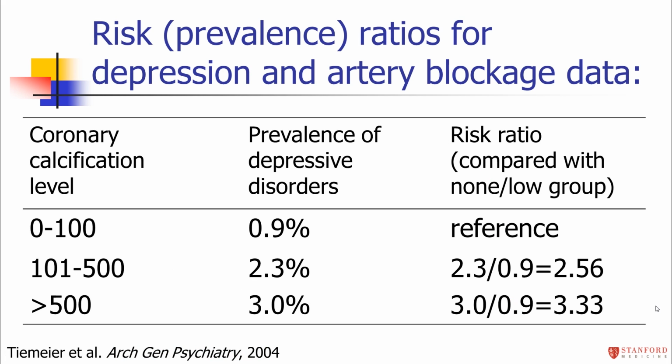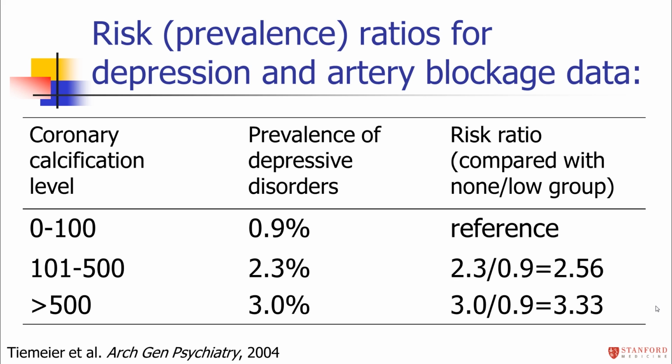Let's go back to some data I presented earlier about the prevalence of depression and artery blockage in a large cohort of elderly men and women in Rotterdam. We can use these data to calculate some odds ratios. But before we do the odds ratios, I'm first going to calculate for you the risk ratios. This study had divided people into 3 levels of coronary calcification: low, medium, and high. It also looked at the prevalence of depressive disorders within each of those groups.